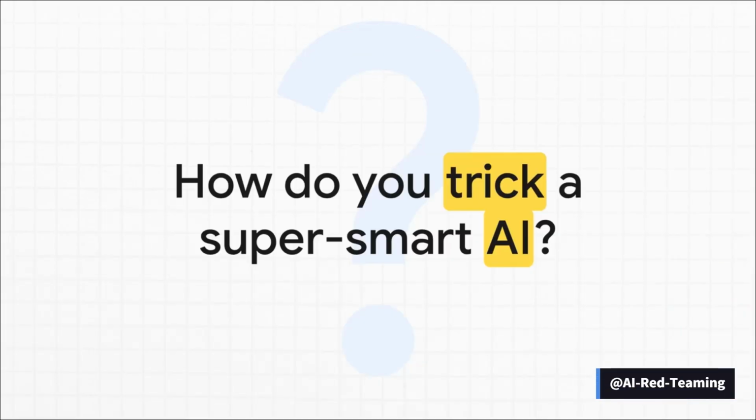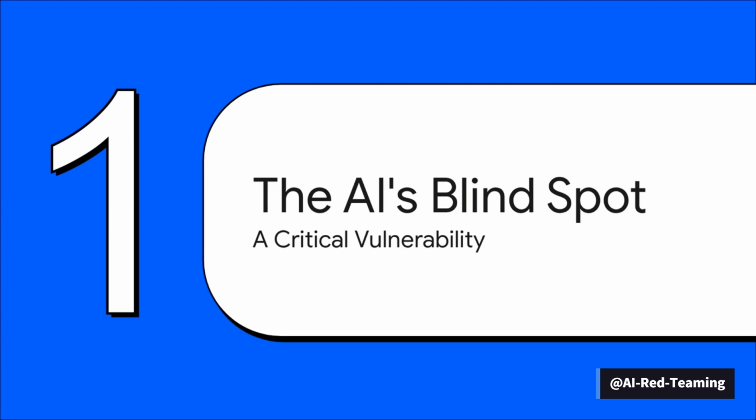So let me ask you this. How do you trick a super smart AI? One that's supposed to be really secure. Well, it's not about some single genius level command. Nope. Turns out, it's a lot more like pulling off a carefully planned digital heist. All right, so let's get into it.